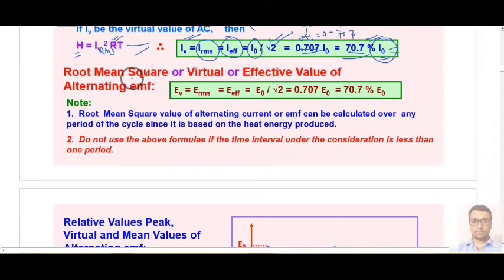Similarly, we can calculate root mean square value of voltage also, and this will come out E naught upon root 2 or 0.707 E naught. If you solve this, you will get 70.7% of E naught.